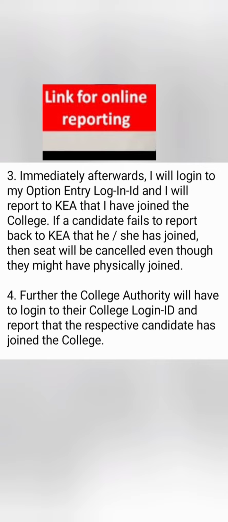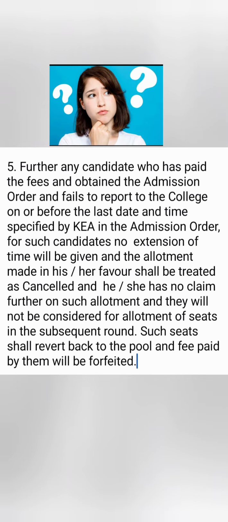When you are doing this step number 3, at the same time the college authority where you have joined is also going to log in with an ID to the same KEA portal, and they will confirm that you have joined. So this is basically a two-way online confirmation, right? It will happen from both sides, from your side and from your college side, confirming to KEA that this person has completely reported to the college and joined the college. That process will be completed then, and this online link will be shared before the second round of counseling, mostly just after the first round results are out, right?